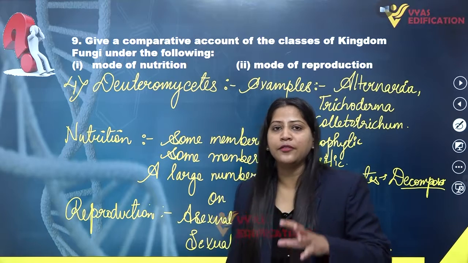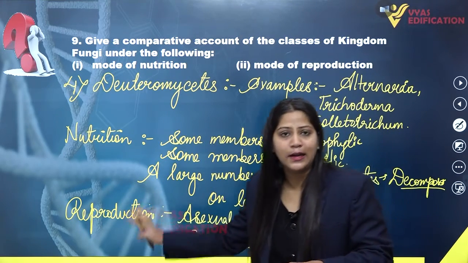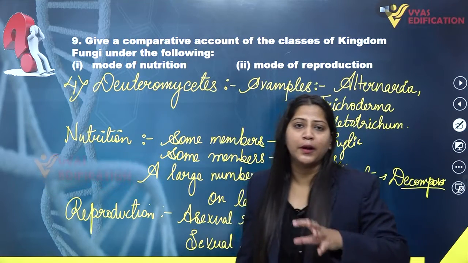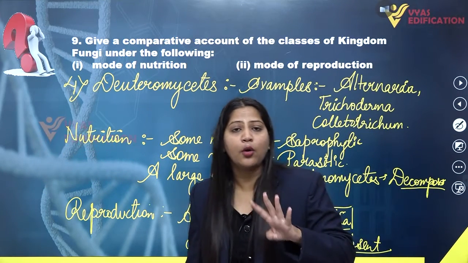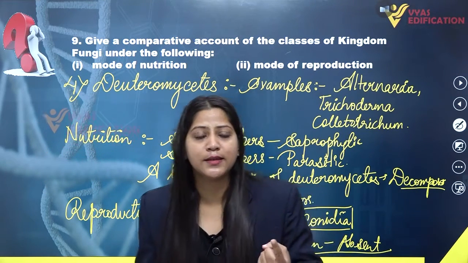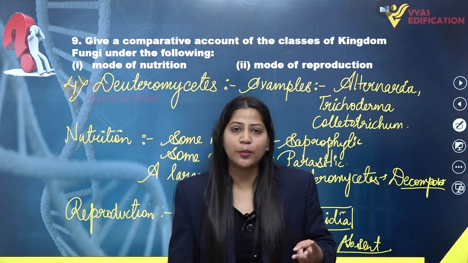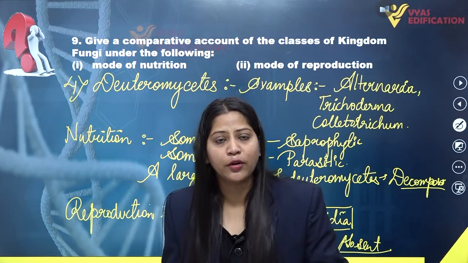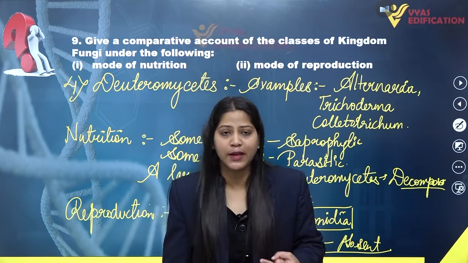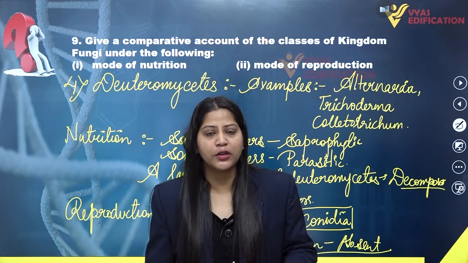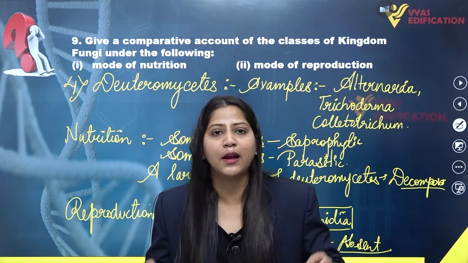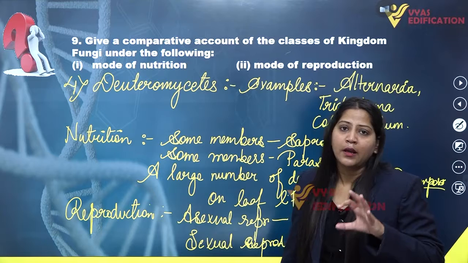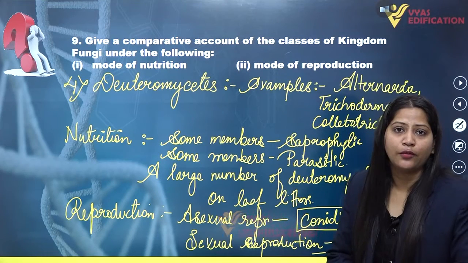So now we have completed this fourth and last class of fungi. We have completed the answer of question number 9, which includes 4 classes of fungi, that is Phycomycetes, Ascomycetes, Basidiomycetes and Deuteromycetes. We have discussed the mode of nutrition and the mode of reproduction in all the classes of fungi. With this, we have completed question 9, and this is the complete solution of this question.